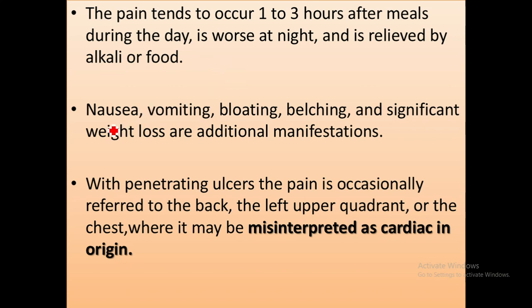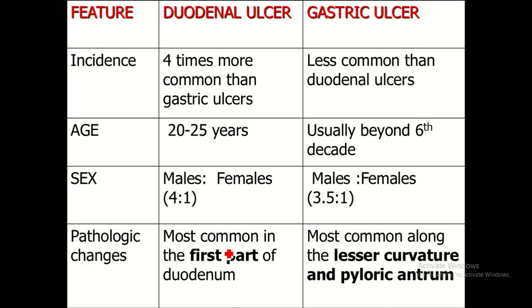In case of gastric ulcer, nausea, vomiting, bloating, belching and significant weight loss are additional manifestations. With penetrating ulcer, the pain is occasionally referred to the back or left upper quadrant, and it may sometimes be misinterpreted as cardiac in origin.